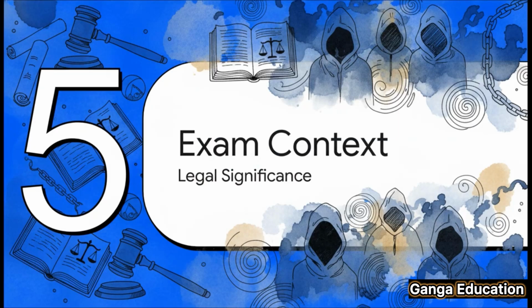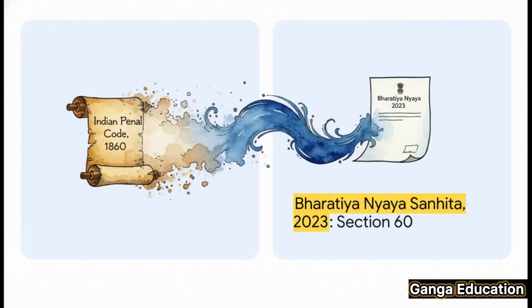Okay, let's switch gears and talk about what this means for you, especially in the context of your upcoming exams. Now, this is a very important point for your exams, so make a note. This section, Section 60 of the BNS 2023, corresponds to the old Section 120 of the Indian Penal Code 1860. So it's essentially the same concept, just under a new number in the new Sanhita.